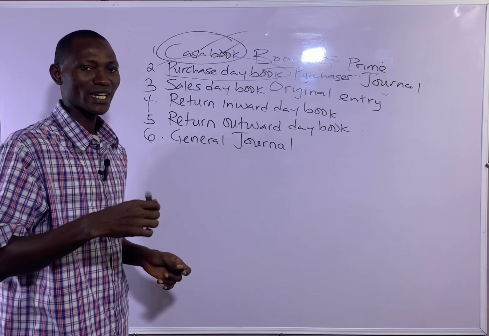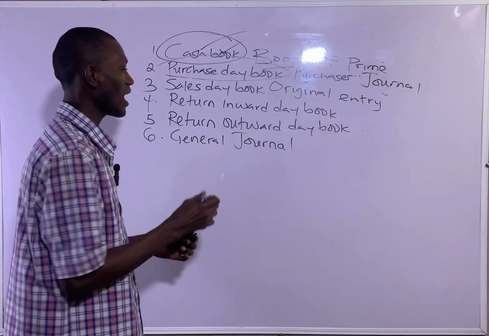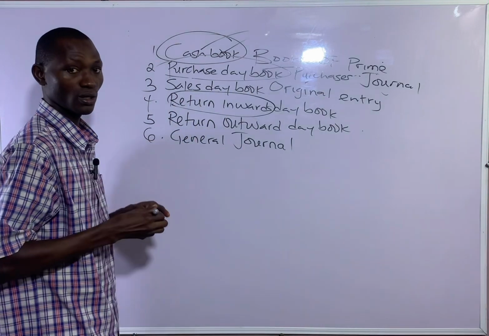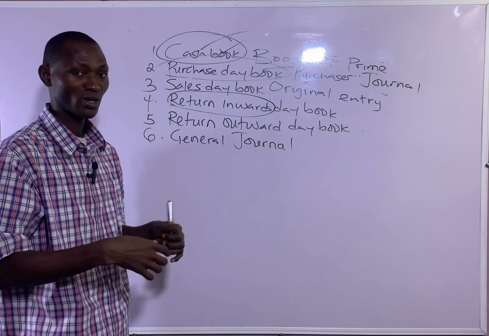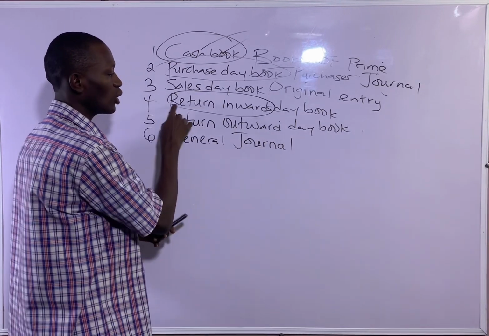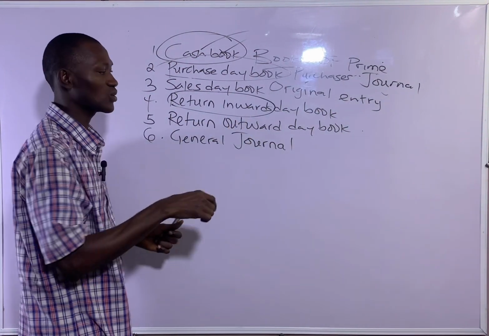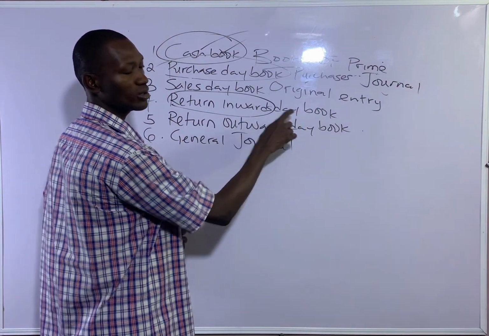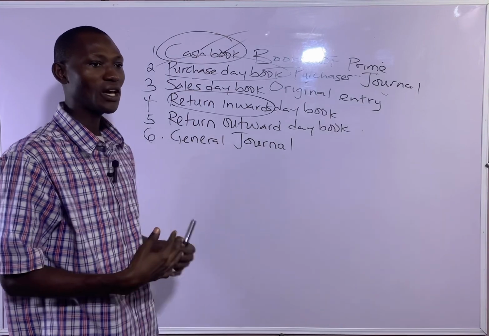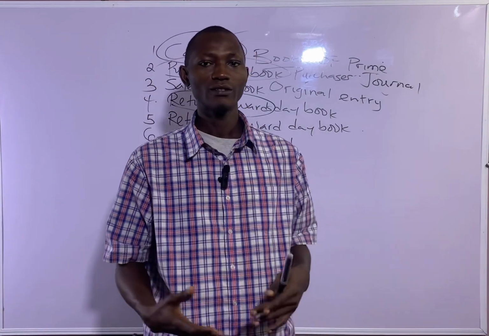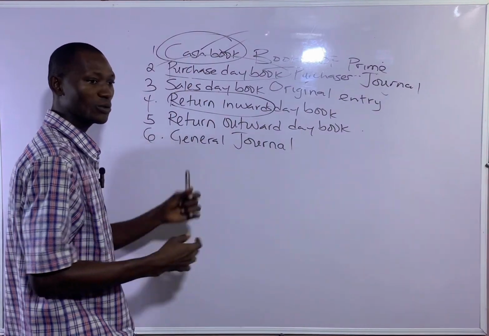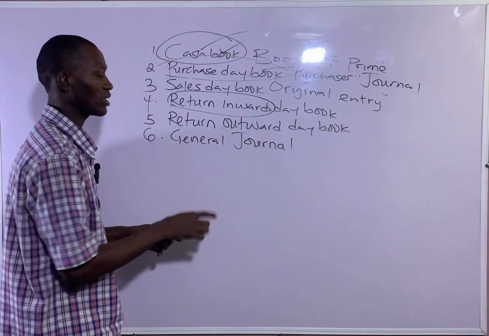Now, those goods that the customer returned are called return inwards. Goods that customers returned to you that are not in good condition, of which you have sold to them, are called return inwards. Those return inwards will now be recorded in the return inward day book. Then the next one, return outward day book. Now you are the one buying from the supplier. Then some of the goods are not in good condition. So when you return it to the supplier, where are you going to record it?